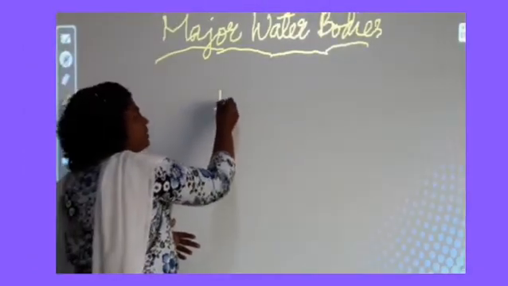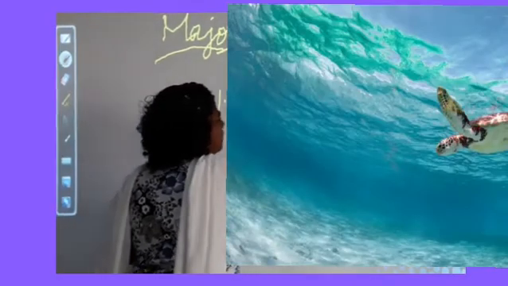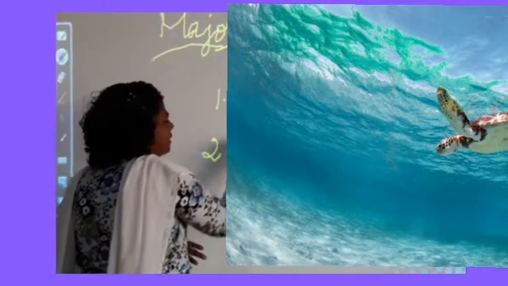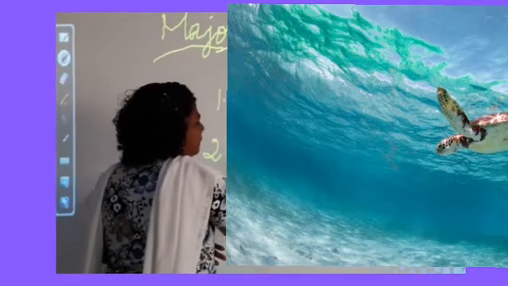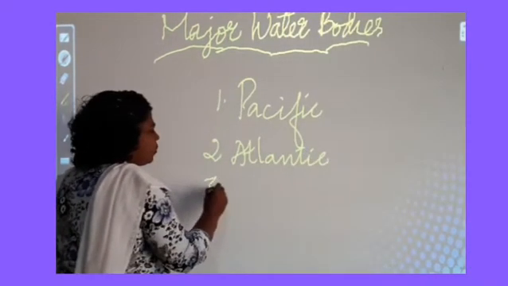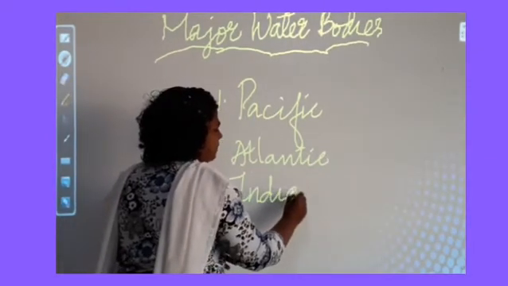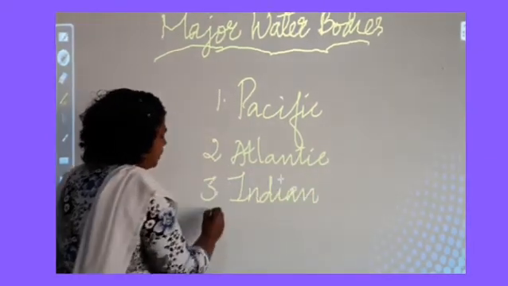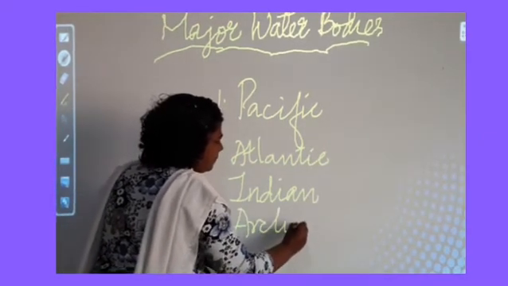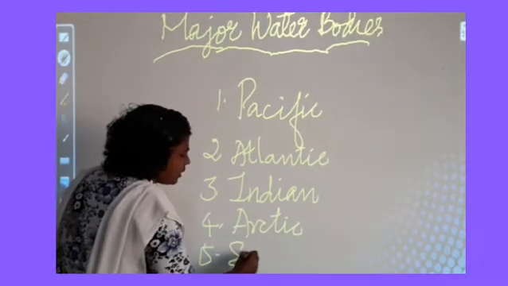The first one is Pacific Ocean, the second one is Atlantic Ocean, the third one is Indian Ocean, the fourth one is Arctic Ocean, and the fifth one is Southern Ocean.